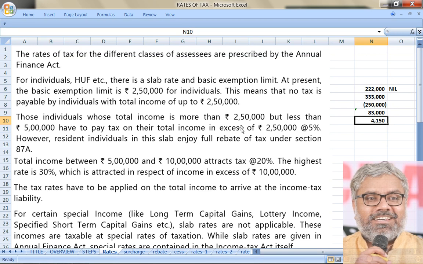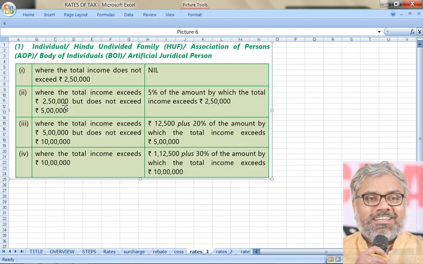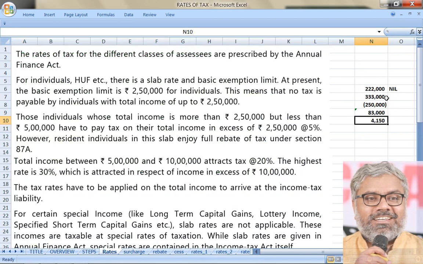4,150 rupees is the calculation according to the slab rate that is available to us. But understand this very carefully. On how much should this 5% be calculated? On the amount which exceeds 2,50,000. Whatever that amount may be, according to the situation, that amount might change. In this case, the amount in excess of 2,50,000 was 83,000. On that, 5% means 4,150. This is how to calculate if the income falls in this slab. If the income is less than 2,50,000, there is nothing to calculate. Income tax liability is nil.